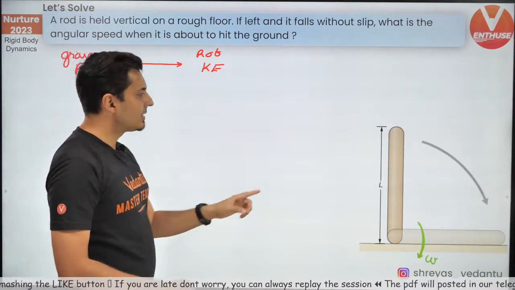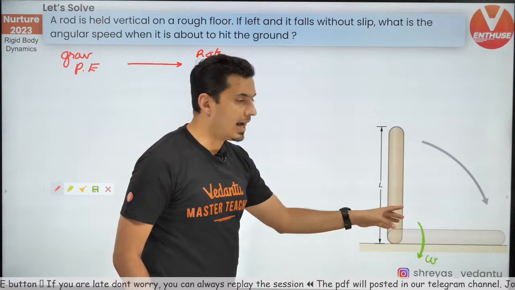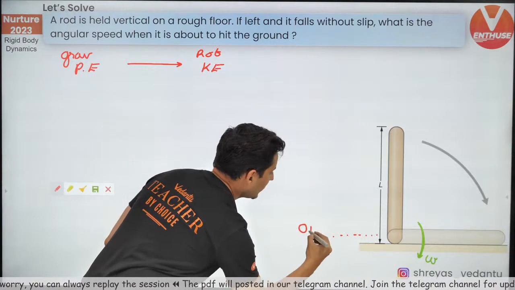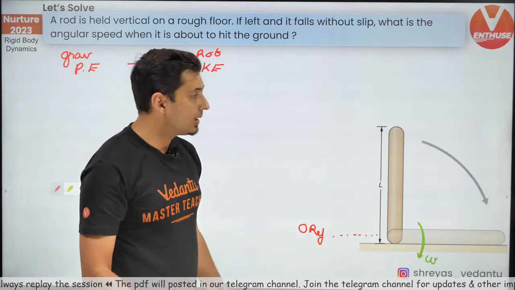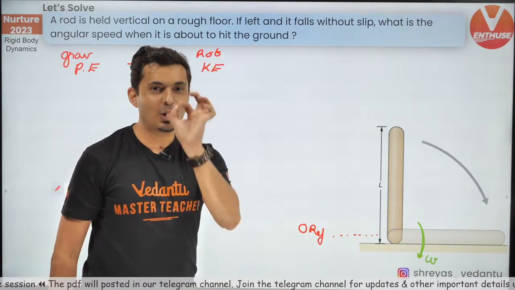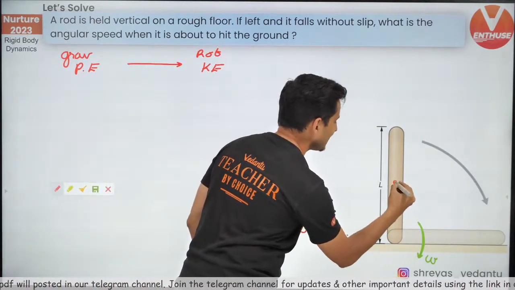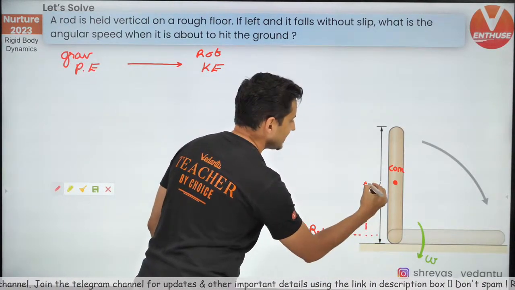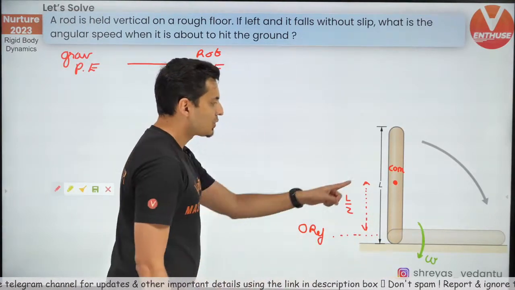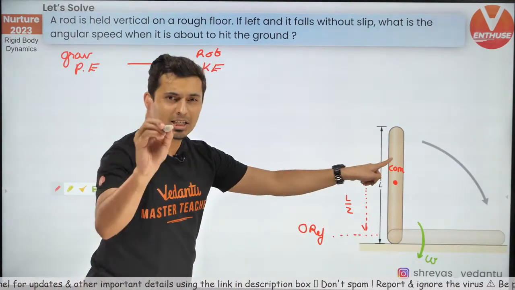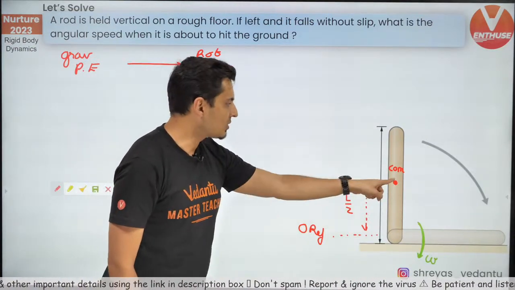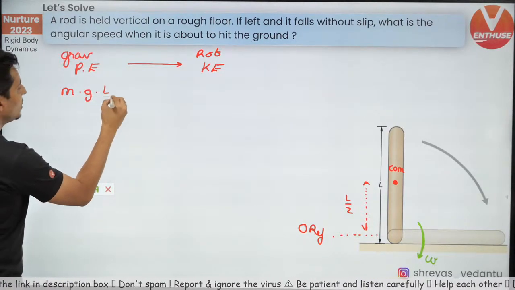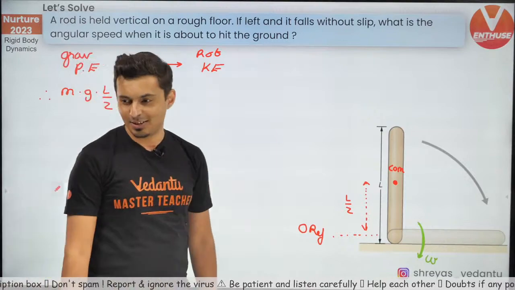Now, how much is that gravitational potential energy that it had as compared to this reference? So if you assume this as the zero reference, always remember, whenever you have a big body, check where the center of mass is. Obviously, the center of mass is over here. Can you see that? And what is this distance? Obviously, it is L by 2. So, to find the potential energy of the rod, just find the potential energy of the center of mass. So, mgh, h will be L by 2. So mg into L by 2. That's the gravitational potential energy.